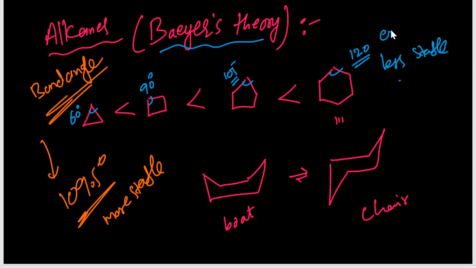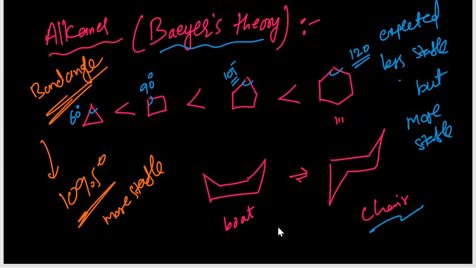Expected, but it is more stable. Why? Because what we are looking at here, cyclohexane means ring. It's not flat like this. The structure is like chair form and boat form. It stays in chair and boat form. This is called chair form. This is a boat form. Here it is more stable. Chair form is more stable than the boat form.